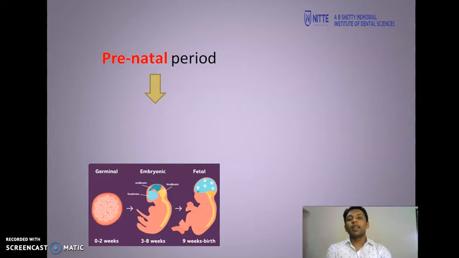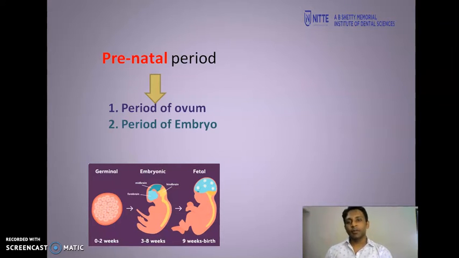Now, your prenatal human development is traditionally divided into three phases. You have your period of ovum. This lasts for 2 weeks. It starts from fertilization up to the implantation of ovum in the uterine wall.